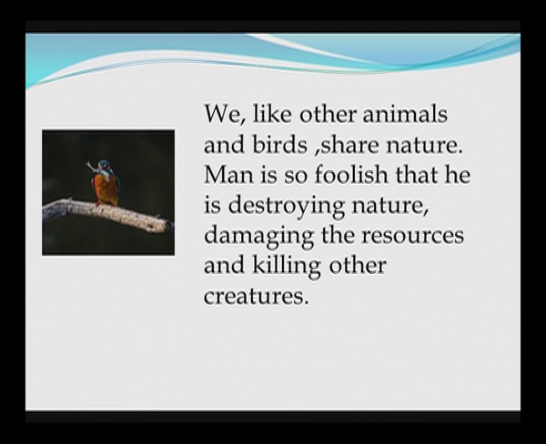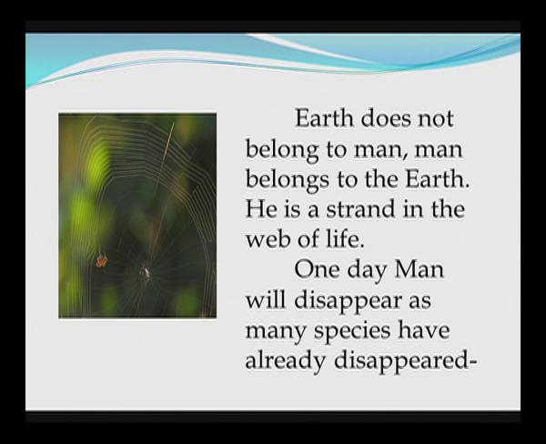Man is so foolish that he is destroying nature, damaging the resources and killing other creatures. Earth does not belong to man. Man belongs to the earth. He is a strand in the web of life. One day, man will disappear, as many species have already disappeared. This is the gist of the reading text.